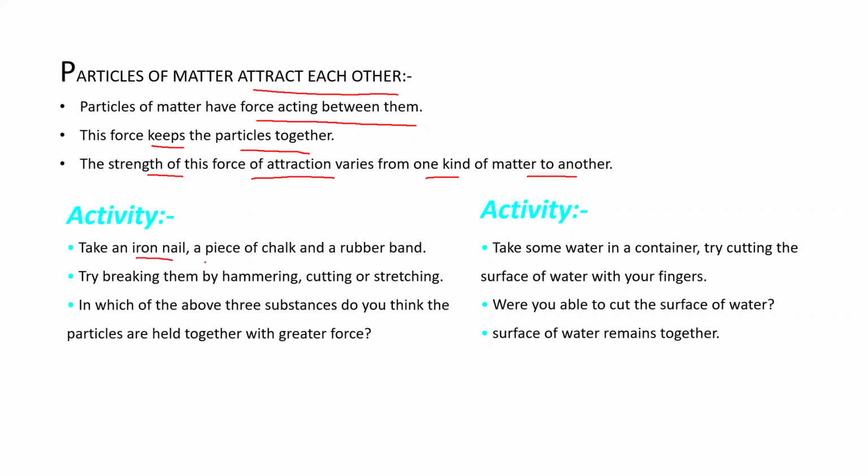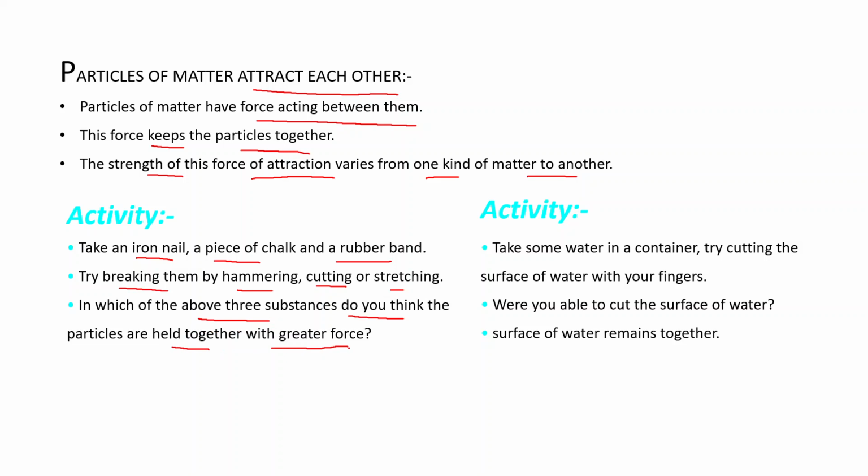Take an iron nail, a piece of chalk and a rubber band. Clear? Try breaking them by hammering, because an iron nail can be broken by a hammer, a piece of chalk by cutting, and a rubber band by stretching. Now, in which of the above three substances do you think the particles are held together with greater force?